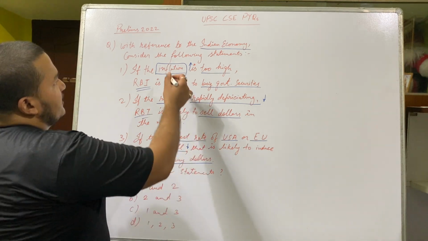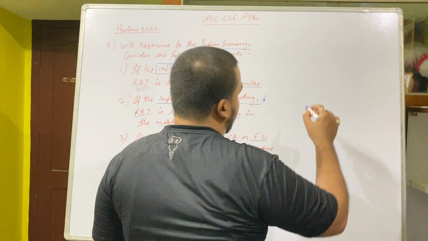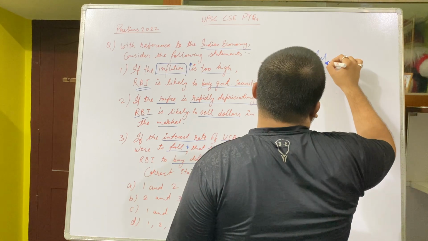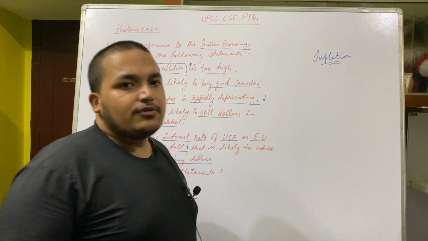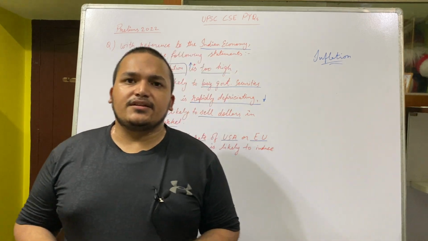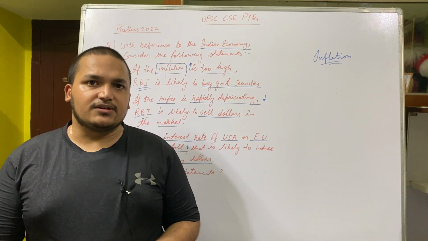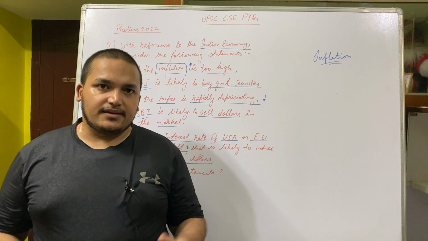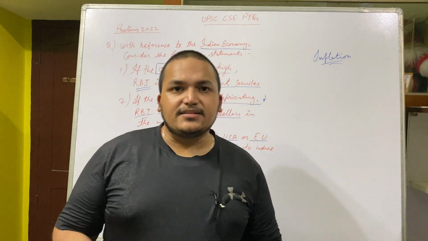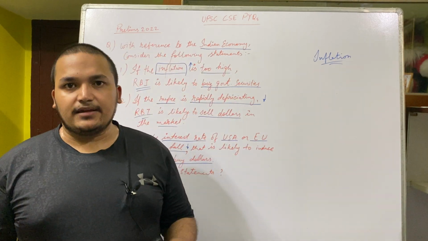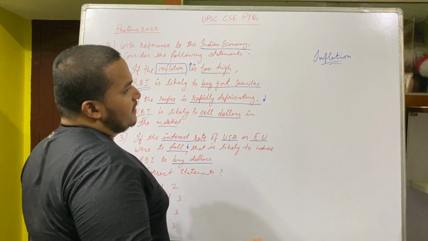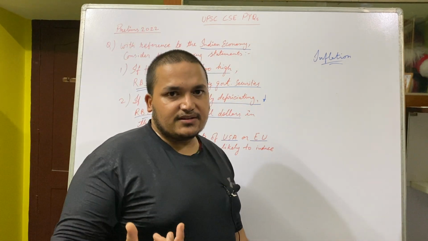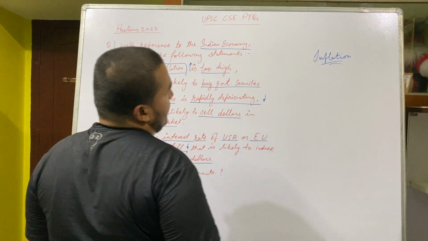We will go through this question step by step. First we will discuss inflation. What is inflation and how does it happen? Inflation, in regular words, is called mahangai in Hindi. It means the prices of commodities have gone too high. As aspirants we should understand how that happens.